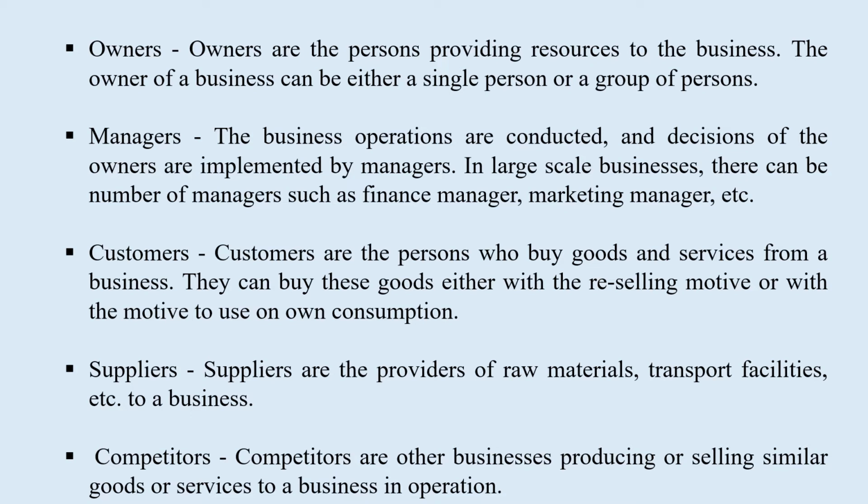Maybe a land, maybe a machinery, maybe a building, maybe money, like that. So this owner could be a single person. There are businesses operated by one person or a group of persons. There are businesses operated by 2 people. We call them as partnerships. There are companies. The companies are owned by shareholders. There may be 100 shareholders for a company. So those are the owners.